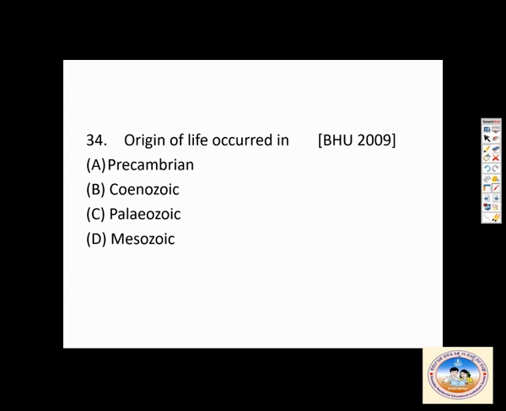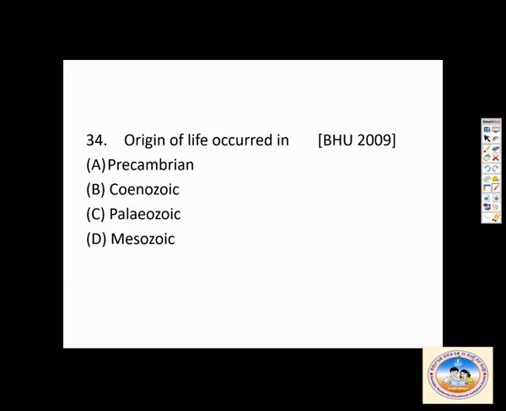Origin of life occurred in... Here they have given different eras. So think, students, when they ask origin of life, you should go to the most previous one. Mesozoic era and all that, it didn't happen.